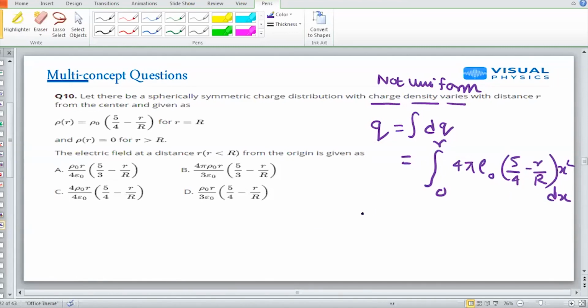And my electric field will become kQ by r square. By doing this, I have already discussed this question in our NAT DPP. So my answer will be option A, ρ0 r by 4ε0 times the bracket 5/3 minus small r by capital R. What is the hint? Because I have already solved this, I am not going to repeat it. Next.